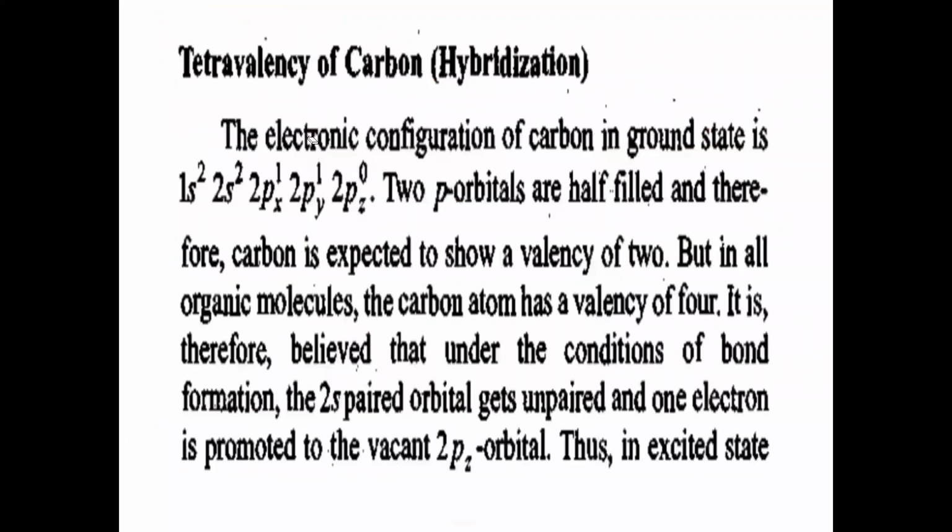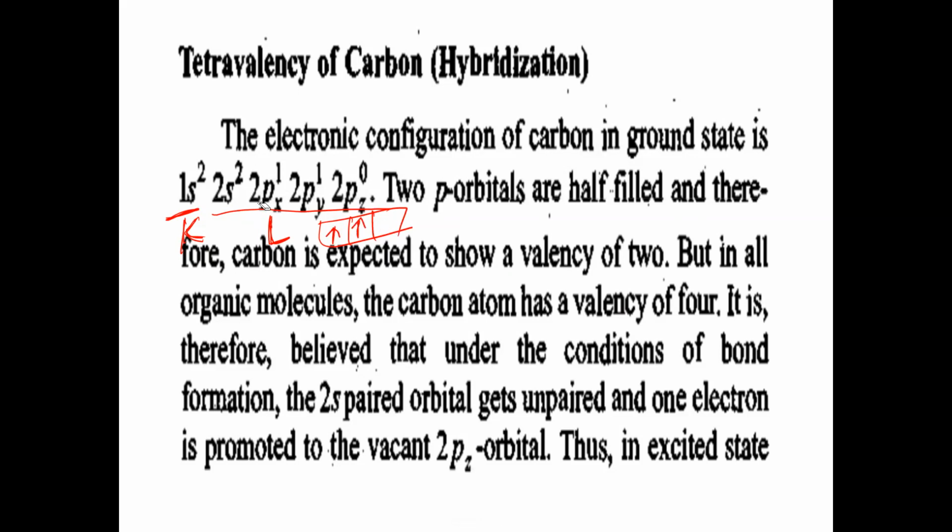And the topic is hybridization. Okay. Now here, the electronic configuration of carbon in ground state is 1s2. It is the first orbit, K shell. And then L shell, the second orbit. In the second orbit, we have 2s2, 2px 1 electron, 2py 1 electron, 2pz 0. There are 3 boxes in p: 2px is filled with 1 electron, 2py is filled with 1 electron, and 2pz has no electrons. Is that clear?